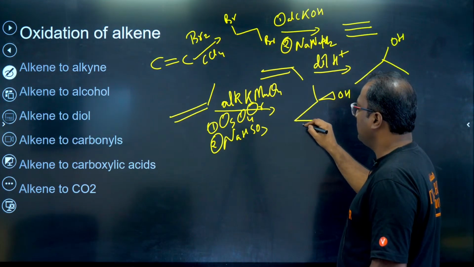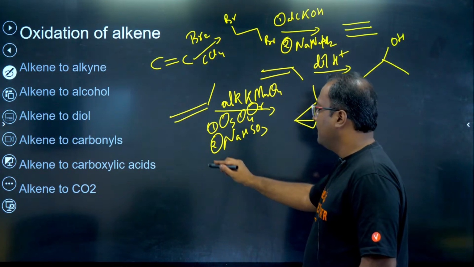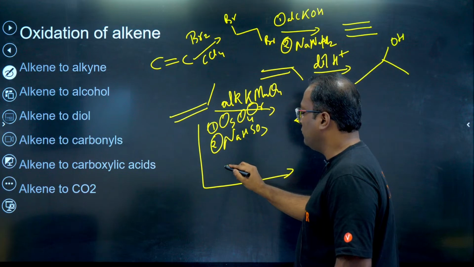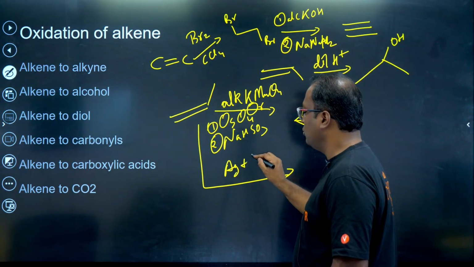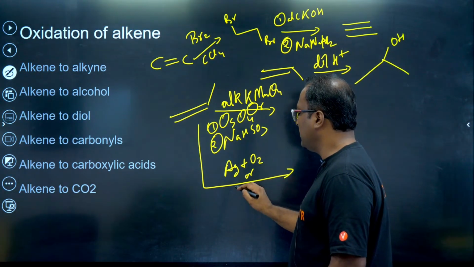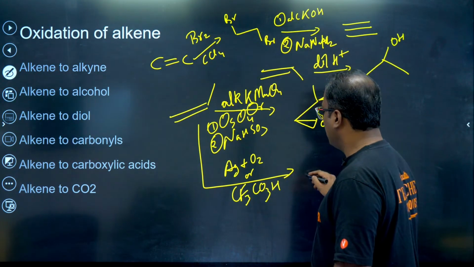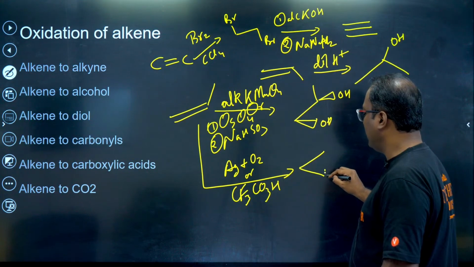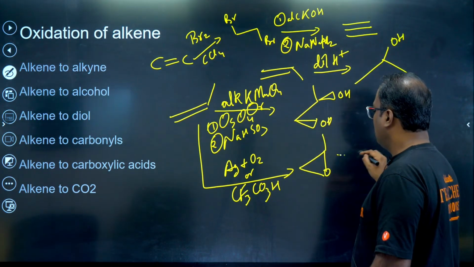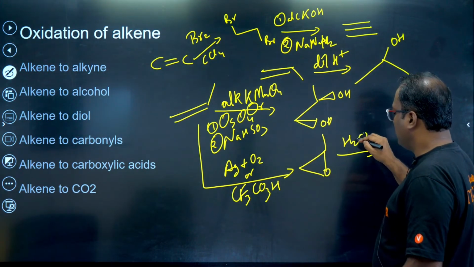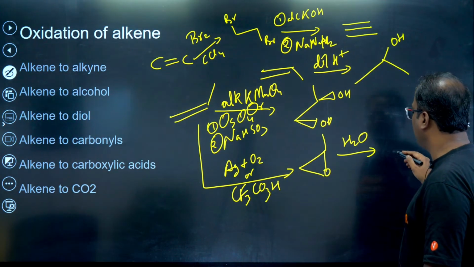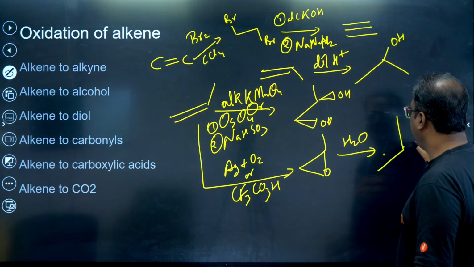Both OH get added on the same side. But if we use a peroxy acid like CF3CO3H, then we get an epoxide as a product first, which on reaction with water breaks and we get anti-added OH.